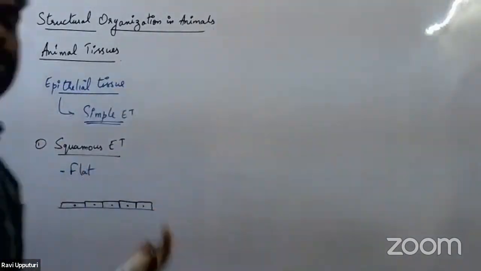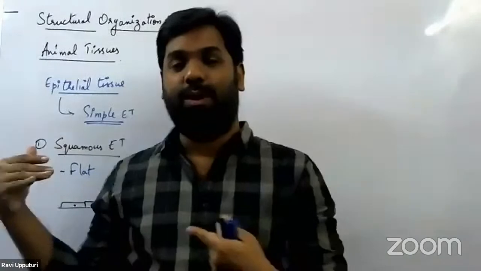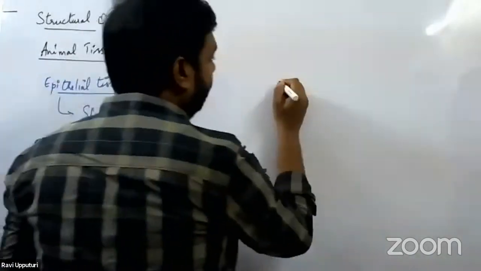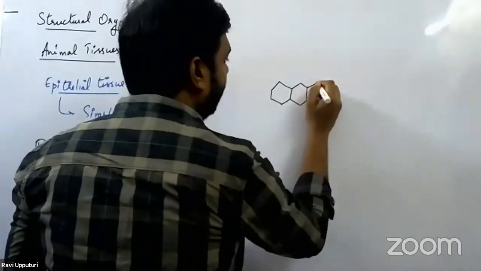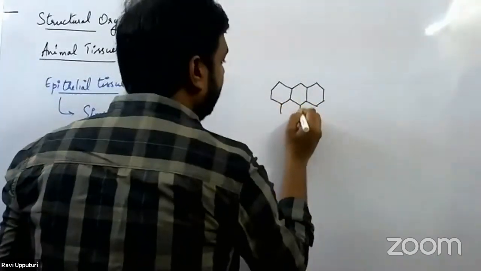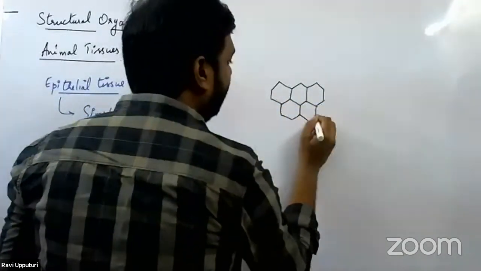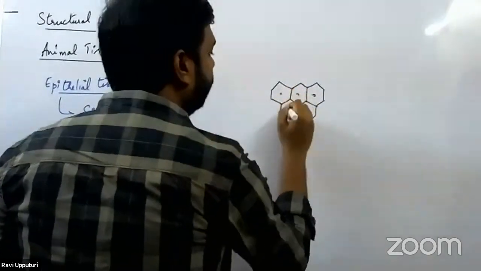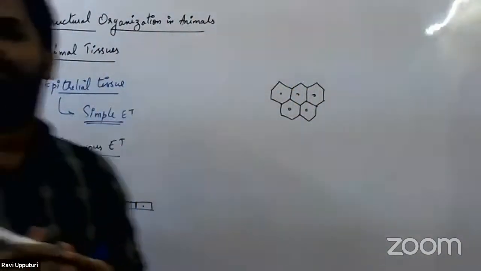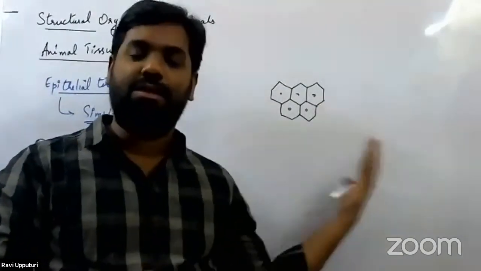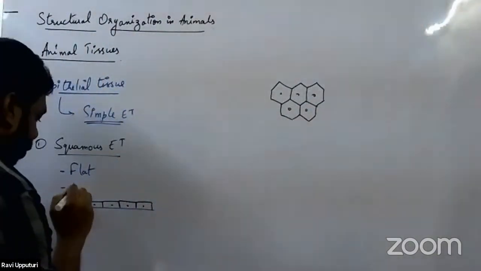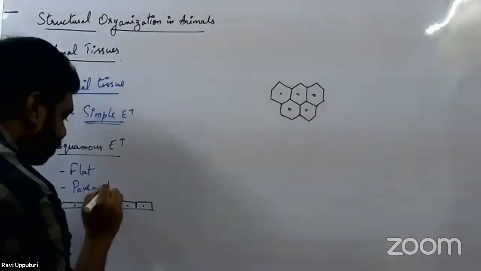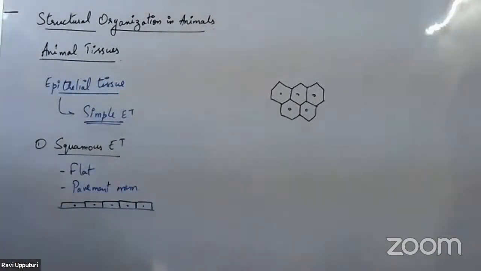Now, this is how the cell appears when we look at it from the side. But when we look at it from the top, the cells usually appear somewhat like this. So this is how the simple squamous epithelial tissue looks like, with a centrally located nucleus. Now this arrangement gives us the appearance of a pavement. Therefore, simple squamous epithelial tissue is also referred to as the pavement membrane.